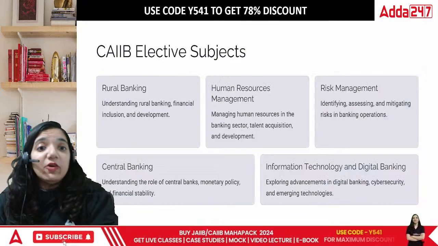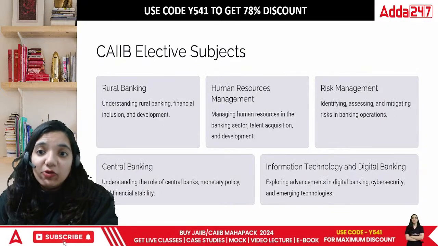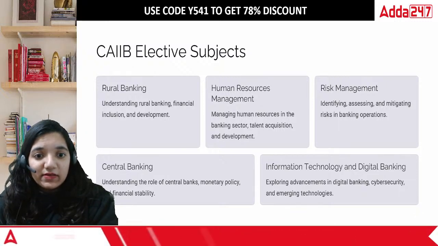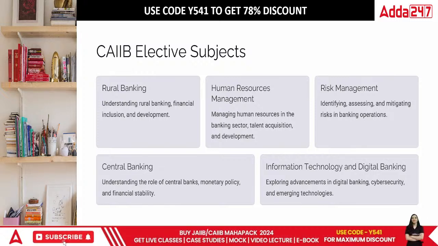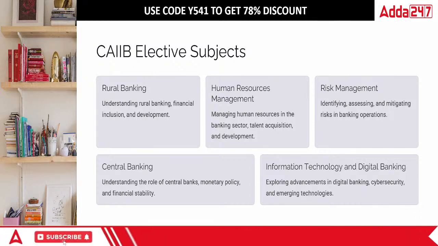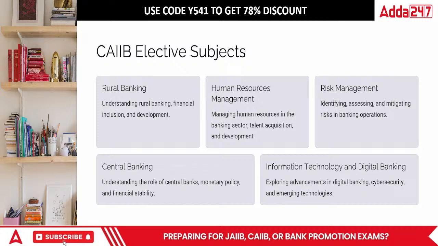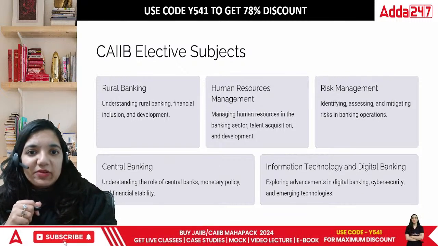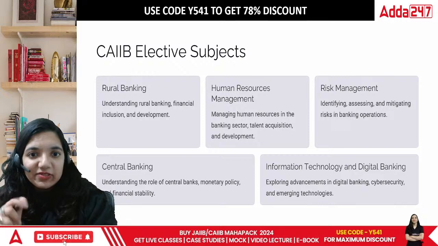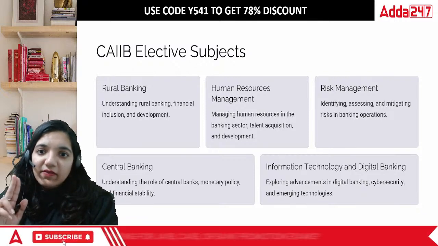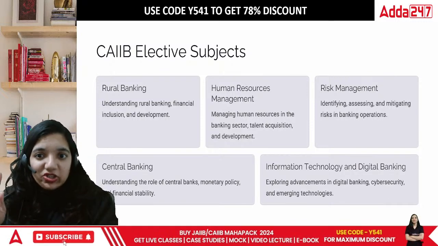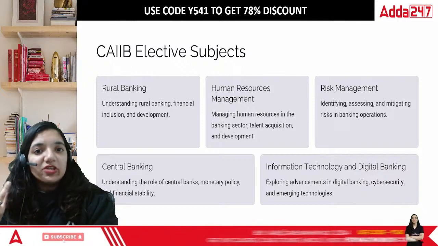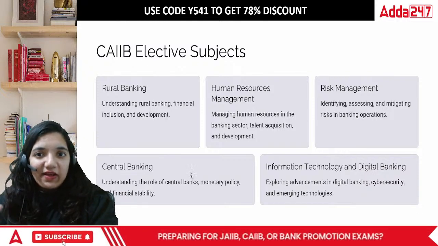Now the next part is what are the elective subjects that you should be looking forward to. When we talk about this examination overall, we have these five important subjects that include rural banking, HRM, then risk management, the fourth one is central banking, and the last one is information technology and digital banking. Which subject you should choose? You have to choose among these five subjects overall.